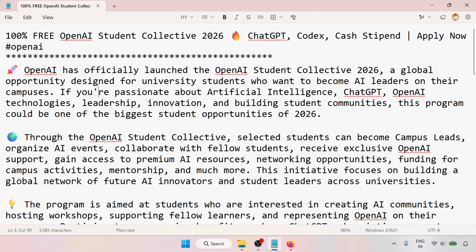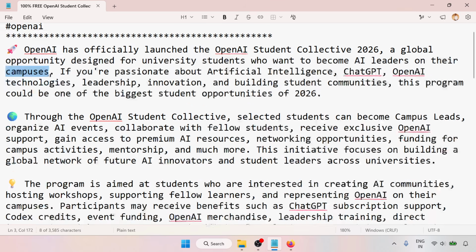OpenAI has officially launched the OpenAI Student Collective 2026, a global opportunity designed for university students who want to become an AI leader on their campus. If you are passionate about artificial intelligence, ChatGPT, OpenAI technologies, leadership, innovation, and building student communities, this program could be one of the biggest student opportunities of 2026.